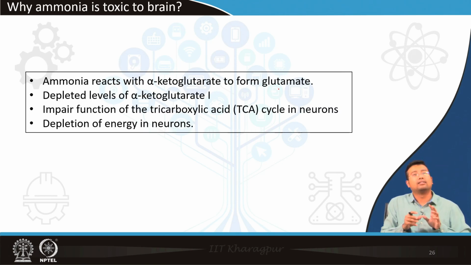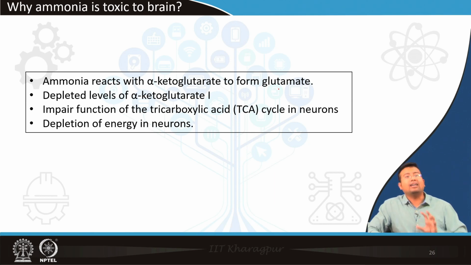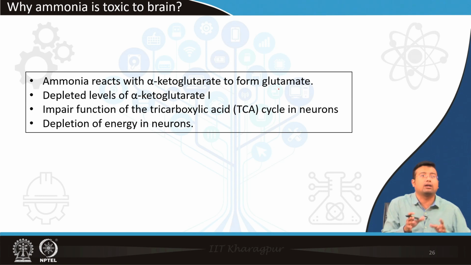So now let us understand why ammonia is toxic to the brain. This is the last part of our discussion, where we will be learning why we are so cautious, why we are so afraid, and what problems ammonia creates to our brain. Well, it is very easy to understand if you have the basic concept of biochemistry clear.